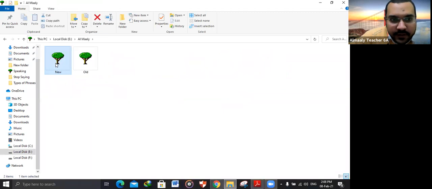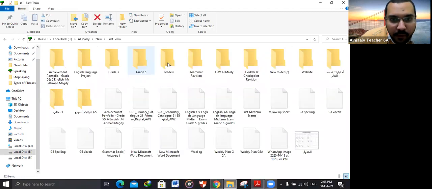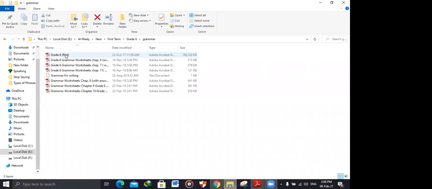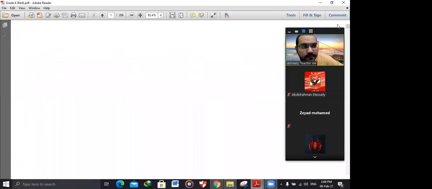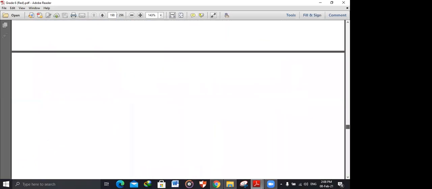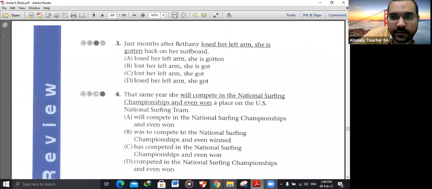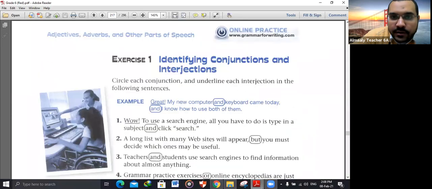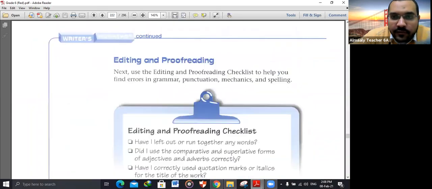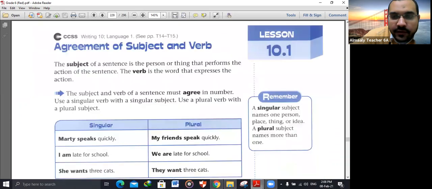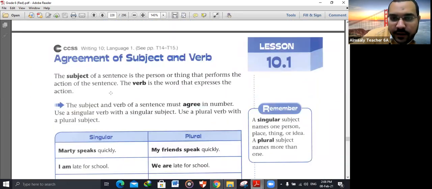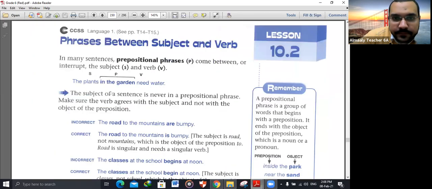Open your grammar book fast, please. I think the last grammar lesson was prepositions and the prepositional phrases and the functions of a prepositional phrase. So let's revise again what we have studied last time.